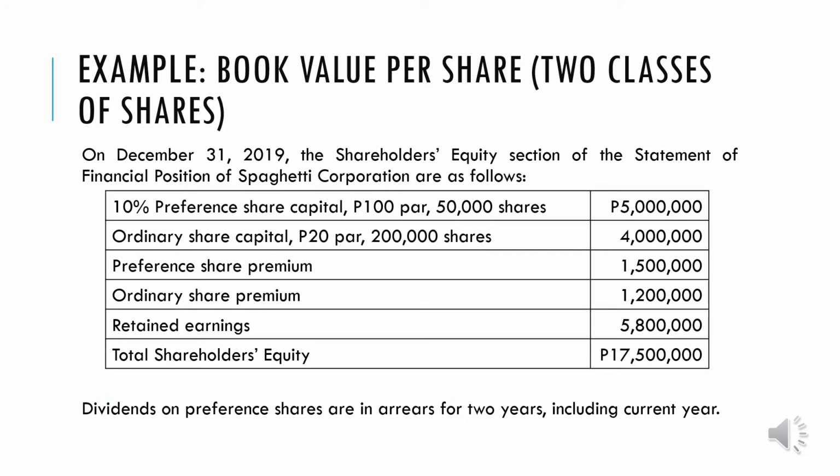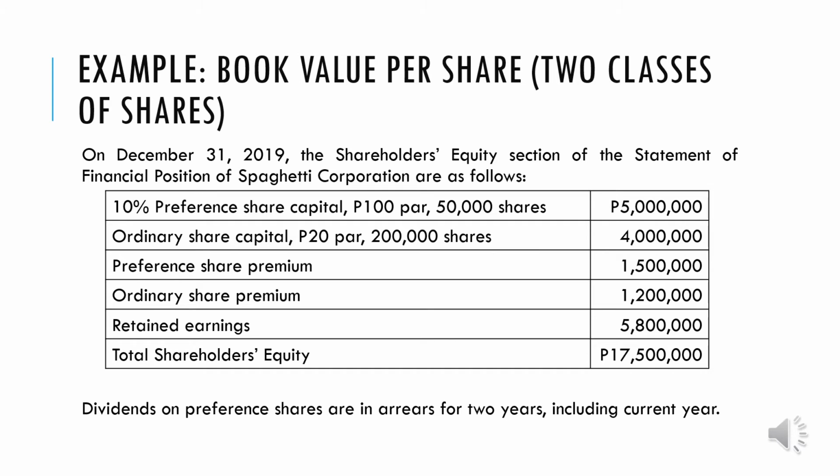To give you an illustration, let's use this data. On December 31, 2019, the shareholders equity section of the statement of financial position of Spaghetti Corporation is as follows. Let me read it to you so that we can get the details that we need. We have 10% preference share capital at 100 par, 50,000 shares, so that is 5 million.